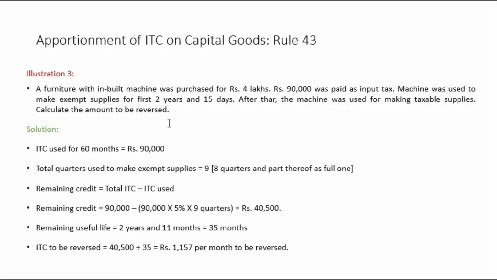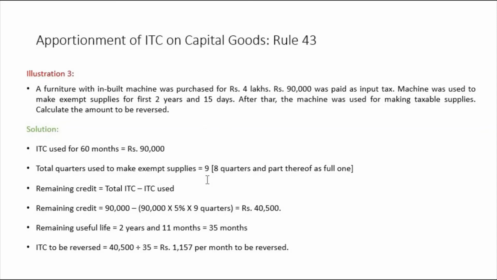Why are you reversing? Because for the first 2 years and 15 days you were using that machine for exempt supplies. Look at this. ITC used for 60 months was 90,000. Total quarters used to make exempt supplies: 9. It means 8 quarters and part thereof as 1 full. 1 year has 4 quarters, and 2 years will have 8 quarters. Part thereof means the extra 15 days will be considered as 1 full quarter.